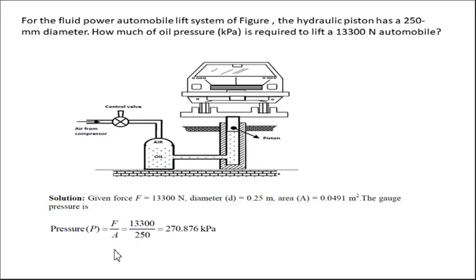So pressure is nothing but force upon area. We know the force, given as around 13 kilonewton, divided by the area of the cylinder. This will give us the pressure in kilopascal. 250 mm is the diameter of that cylinder. If you divide that simply, you will get the pressure in kilopascal.